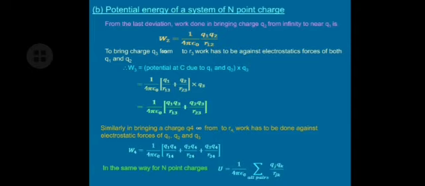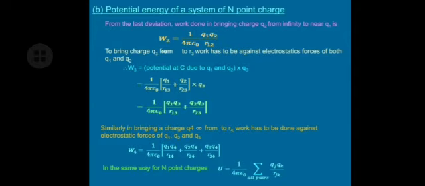To bring the charge Q2 from infinity near the charge Q1, the work done W2, which we derived in our last derivation, is equal to 1 upon 4 pi epsilon 0 Q1 Q2 upon R12. Here R12 is the distance between the two charges Q1 and Q2.